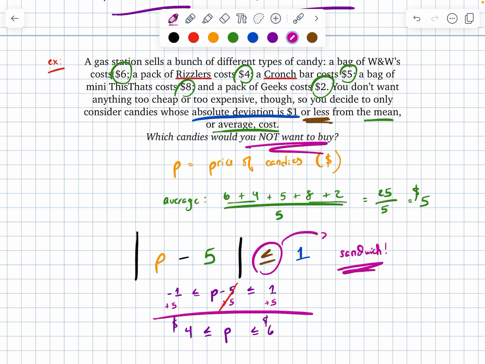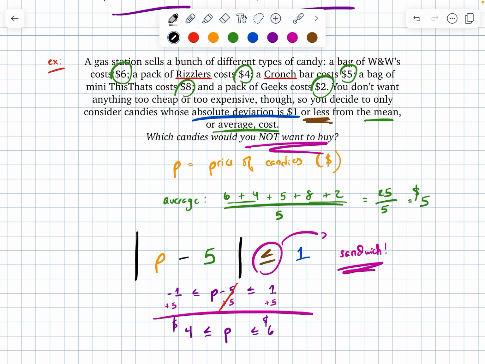So the problem is asking me, what would I not want to buy? Well, the things that I wouldn't want to buy would not be within this range. So I don't want anything that's less than $4 or more than $6. What are the candies that fit into that category? Well, I've got the This That's, which are $8.